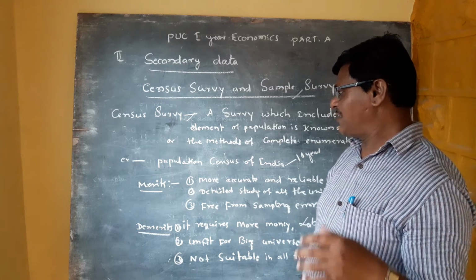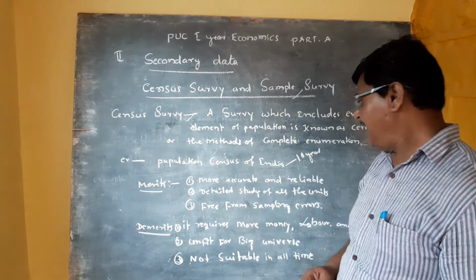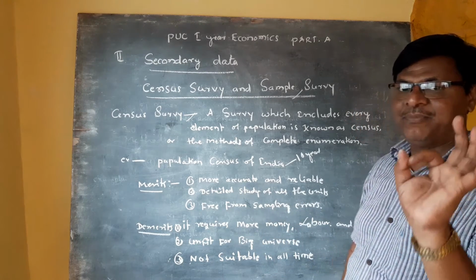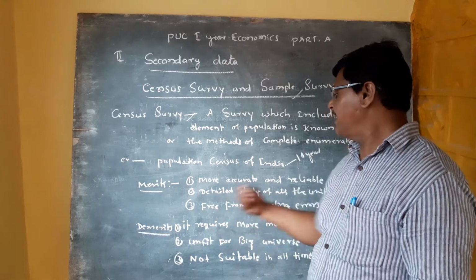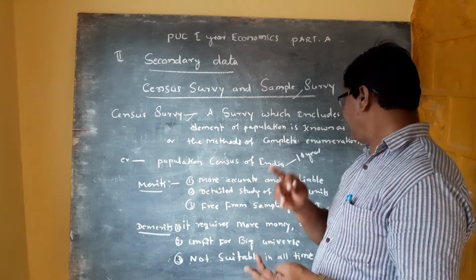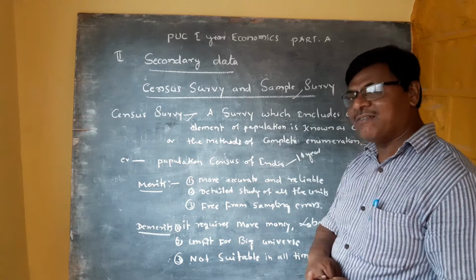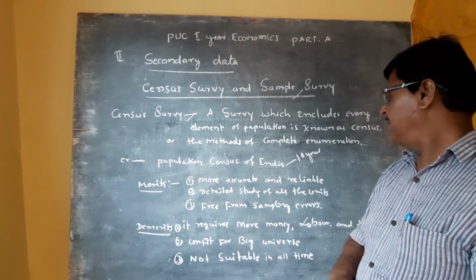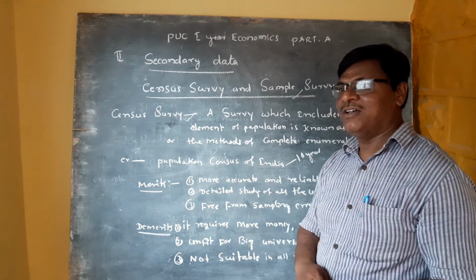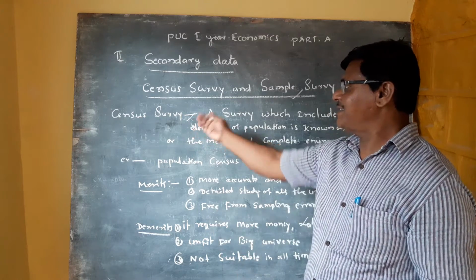What are the merits of the census survey? First, it is more accurate and reliable, it gives a detailed study of all the units, and it is free from sampling error. These are the merits of the census survey. The demerits of the census survey: it requires more money, more labor and more time. Second, it is unfit for a big universe. And third, it is not suitable at all times. These are the demerits of the census survey.